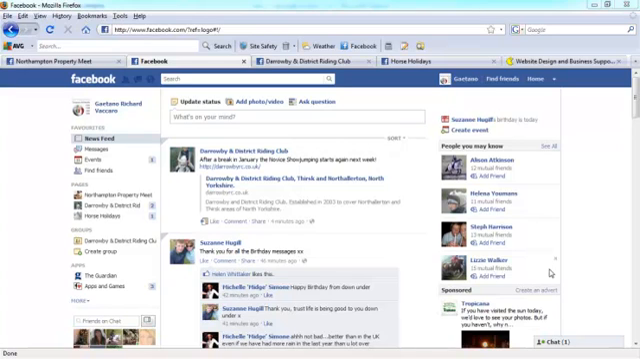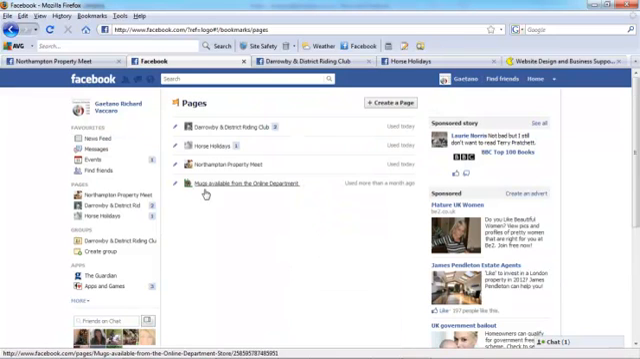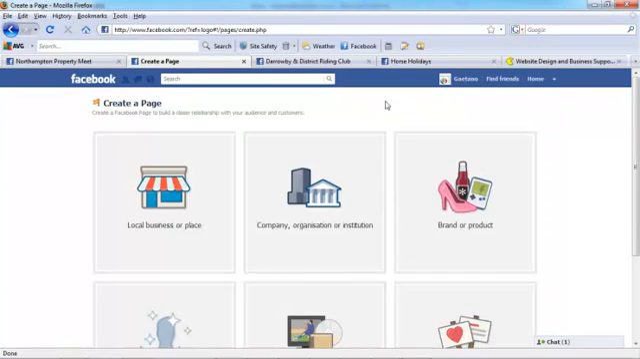So you're logged into Facebook, you're looking at your Facebook account. Down the left hand side there is a pages section. Now you'll see in my account here I have a number of pages, but if we just click on the heading, that will then list your pages separately, and the most important bit here is the button create a page, which brings us to the create page option.